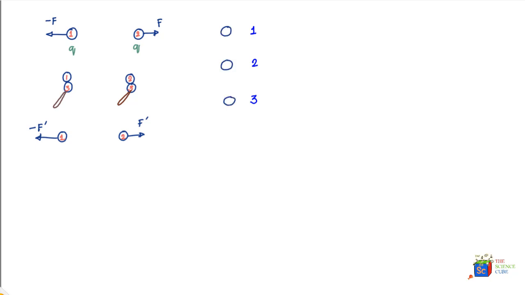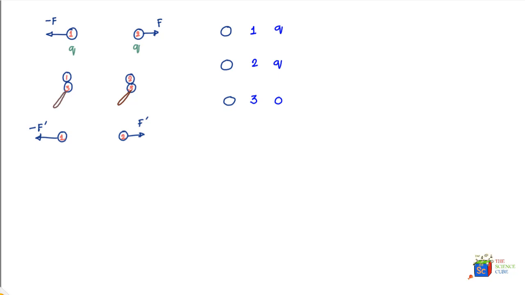Now initially the charge on 1 is Q, the charge on 2 is also Q, but the charge on 3 is 0. Now the neutral sphere 3 is brought near charge 1. So there will be a redistribution of charges which would transfer enough charge from charge 1 to sphere 3 so that both 1 and 3 have equal charges.